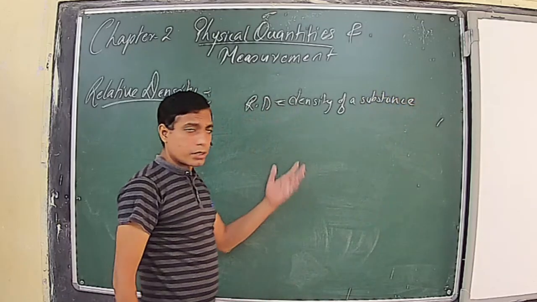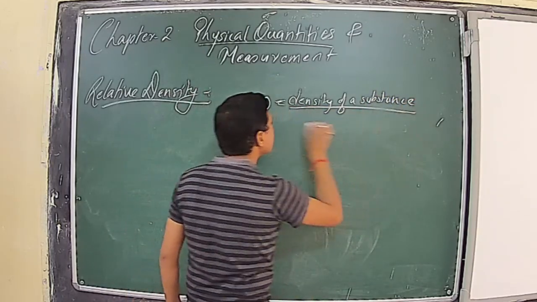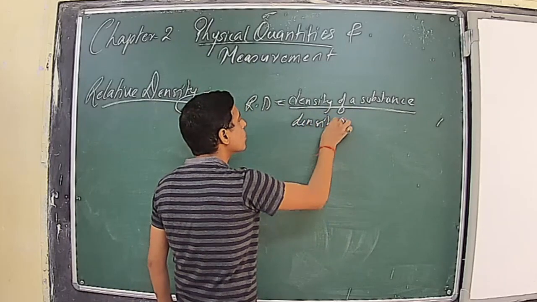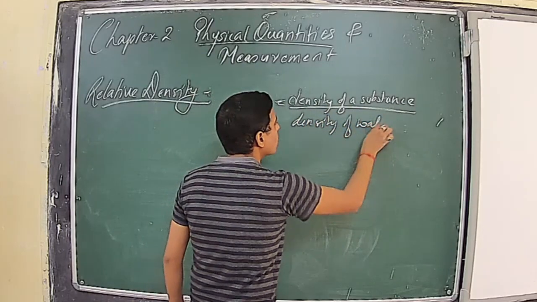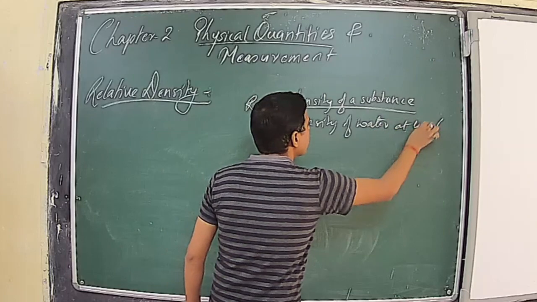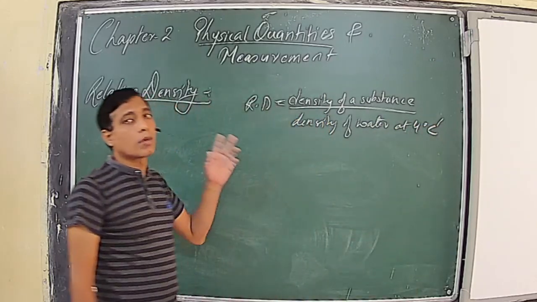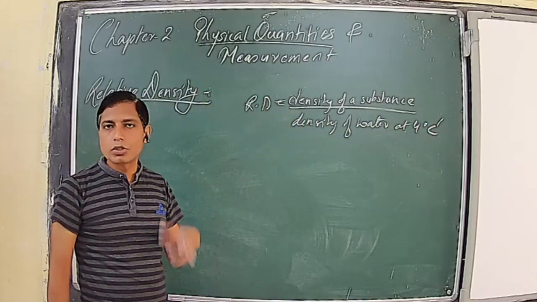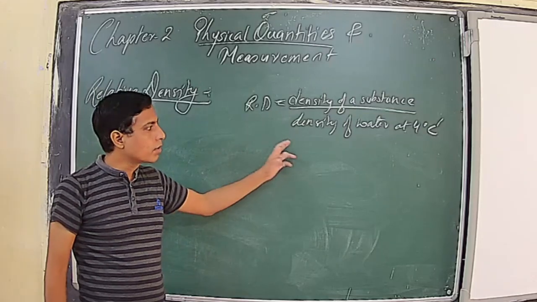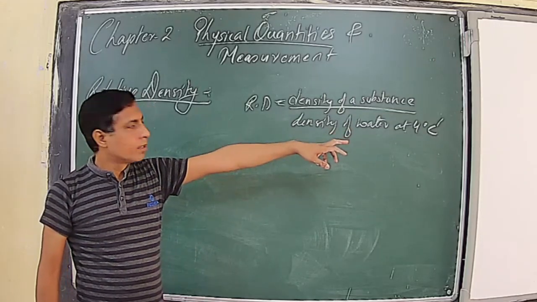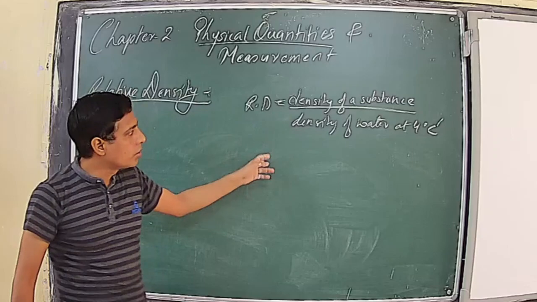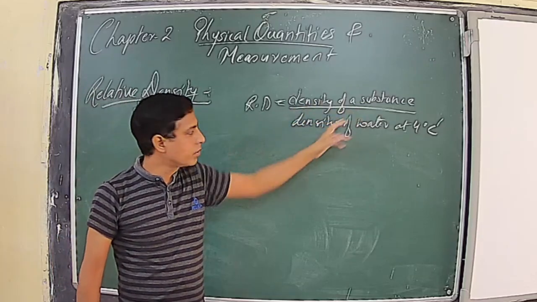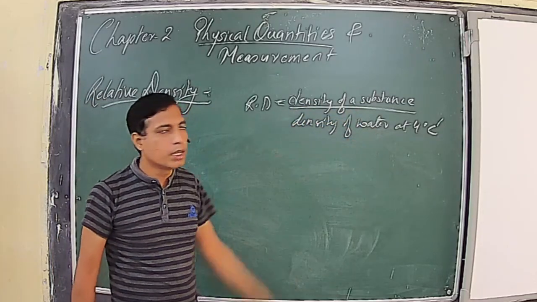Relative density is defined as the density of any unknown substance to the density of water at 4 degrees Celsius. Because of the anomalous behavior of water, the density of water changes with temperature. It is found that the maximum density of water is at 4 degrees Celsius. So the relative density is defined as the ratio of density of any unknown substance to the density of water at 4 degrees Celsius.